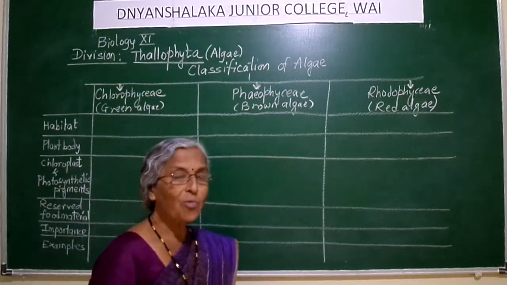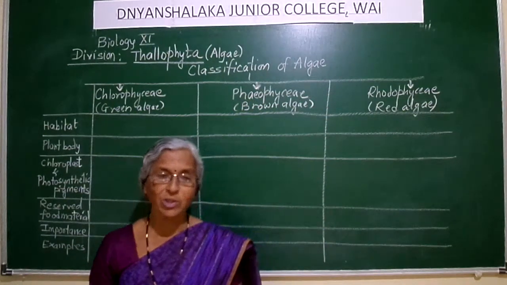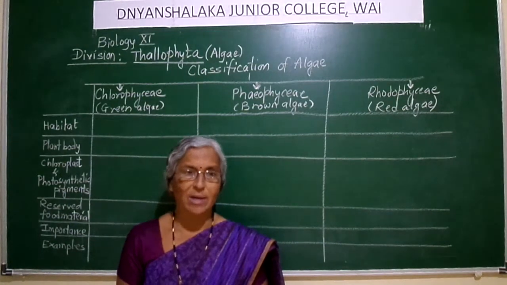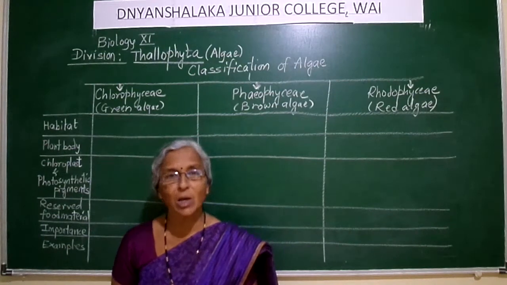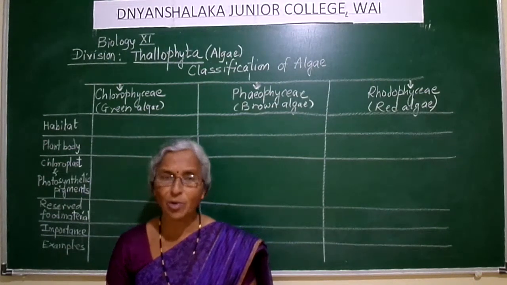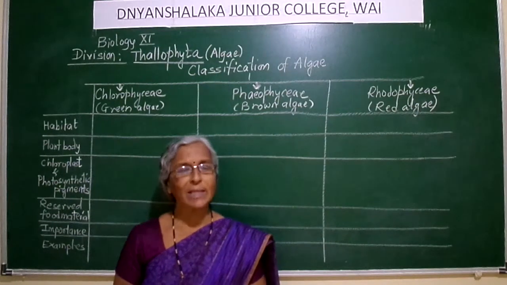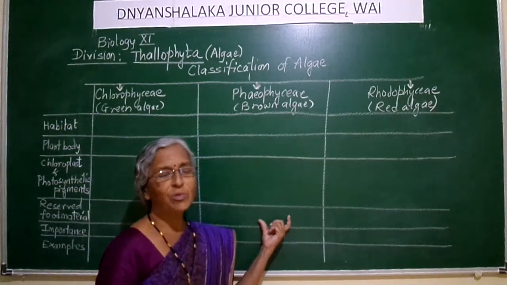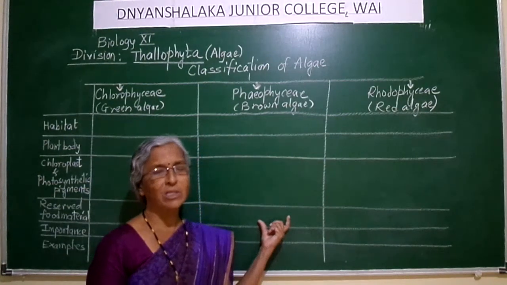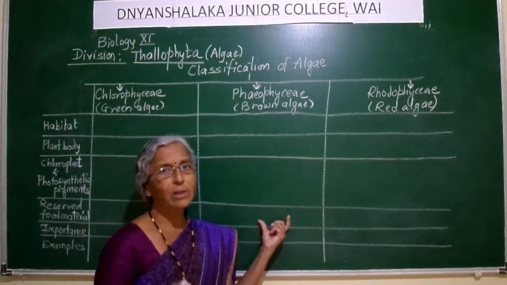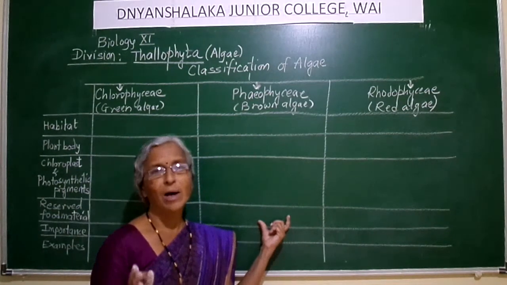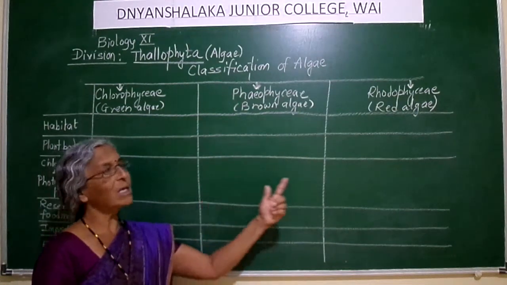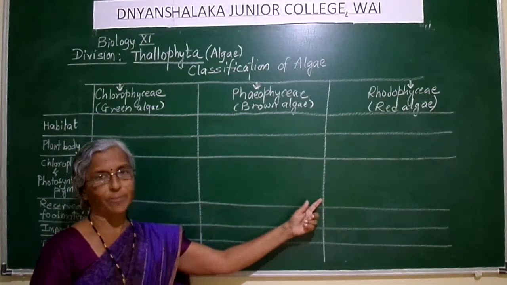Now, there is an important question that is asked in your paper wherein you have to differentiate between Chlorophyceae, Phaeophyceae and Rhodophyceae. So to make that question easy for you, I have a table over here which will give the points of distinction between the three classes of algae: the Chlorophyceae, the Phaeophyceae and the Rhodophyceae.